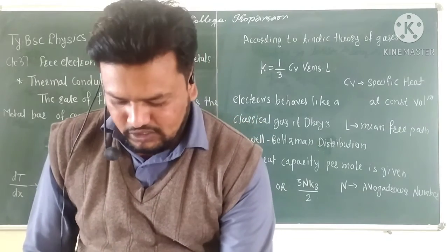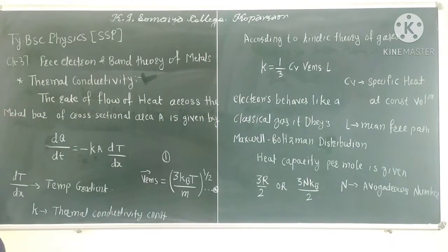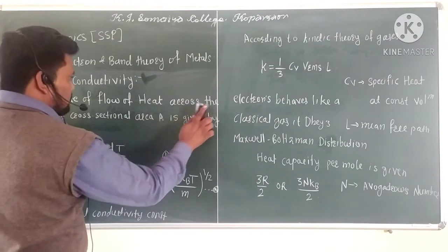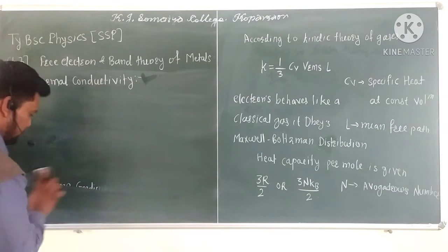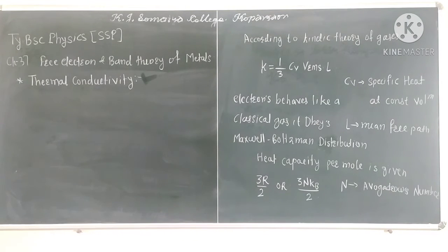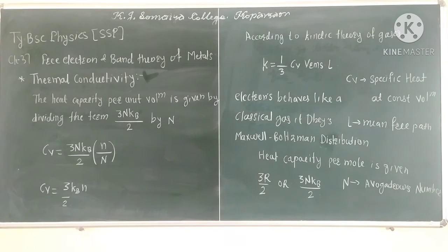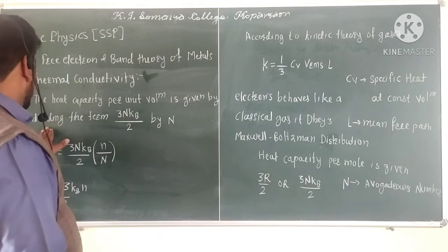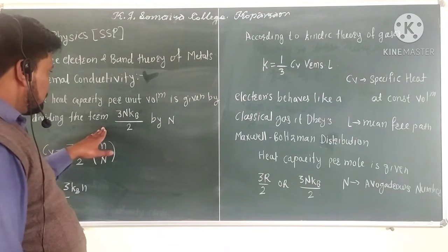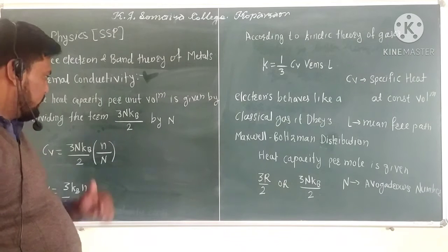Okay, so we have to see here that heat capacity per unit volume can be obtained by dividing the term 3 N kB by 2 by N, the Avogadro's number.